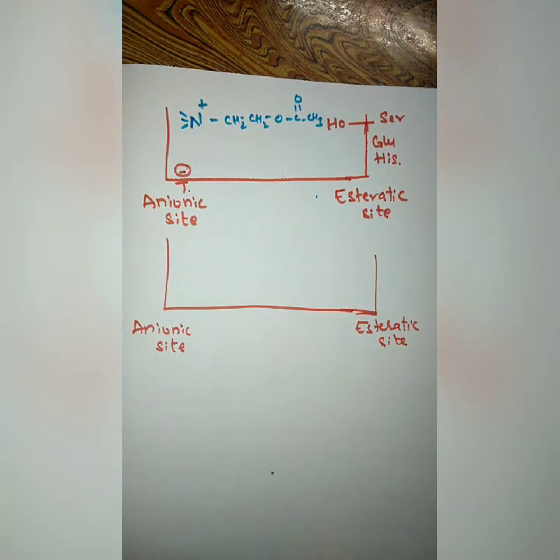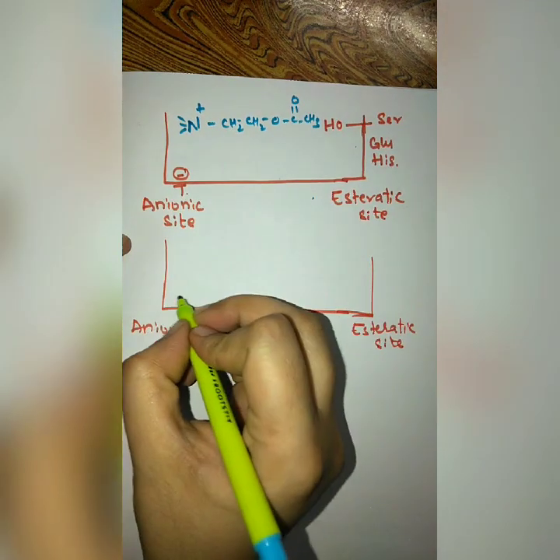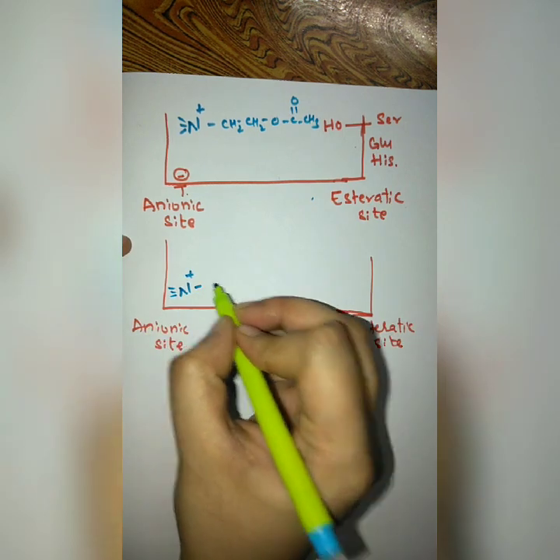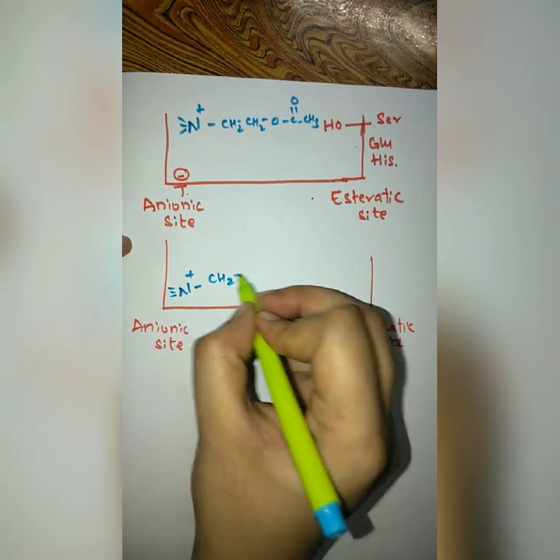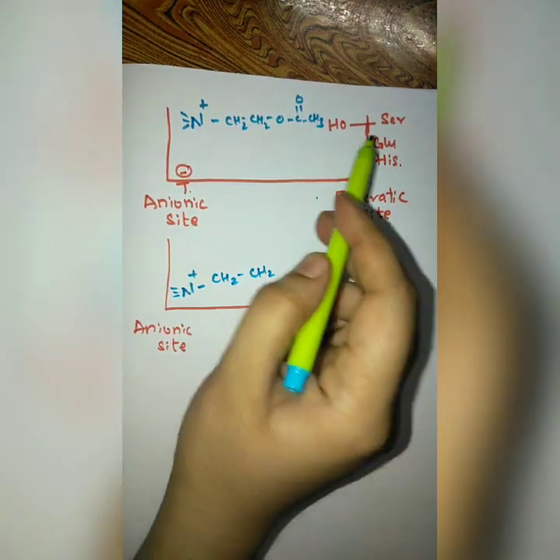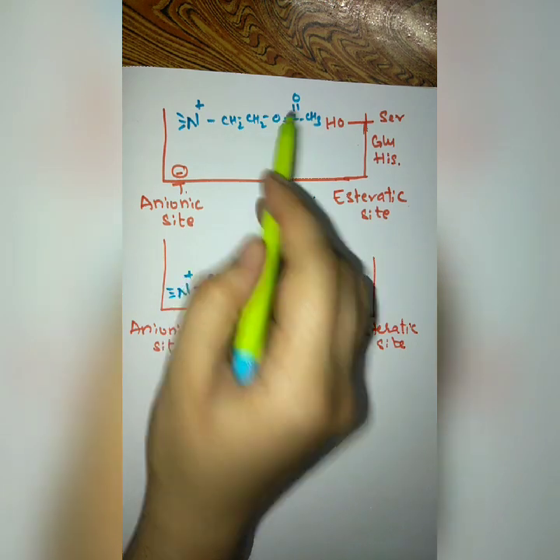So the anionic site will attract the nitrogen atom and it will be fixed over here, and this other end will be free. And being free, the serine molecule will produce a nucleophilic attack on this molecule.